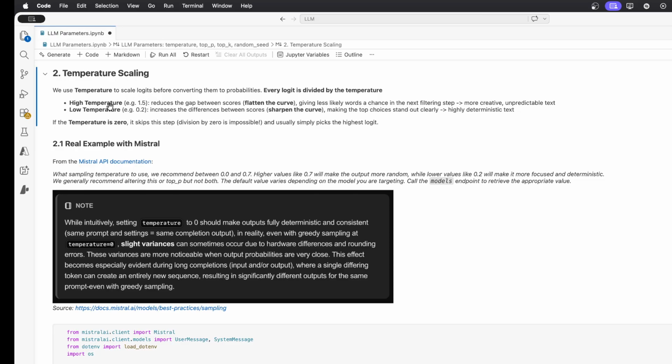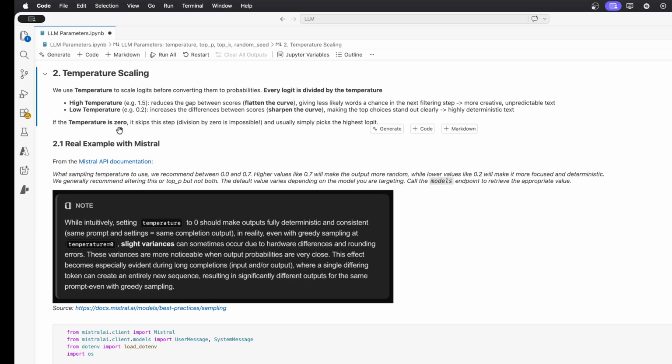I probably wouldn't recommend a high temperature like 1.5, which is often the maximum that the model can handle, because you are also more subject to hallucination when the LLM gets more creative. However, a low temperature, on the other hand, may be suitable in some cases, not in others. So you will use it, for example, for coding functions, where you want something more deterministic. However, you will not use it for creative writing.